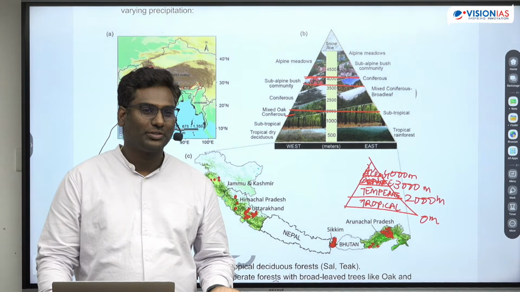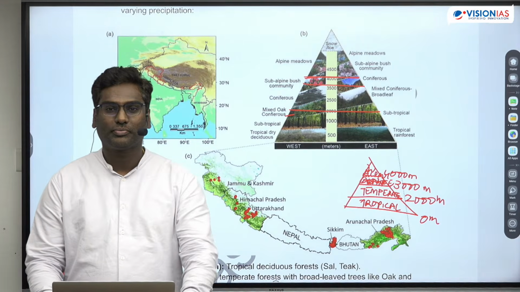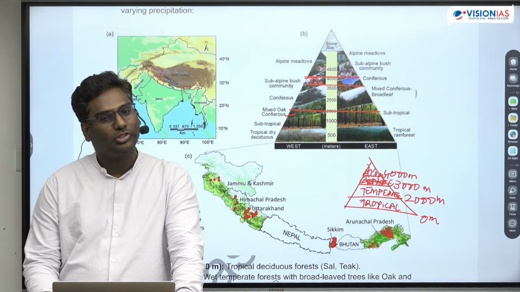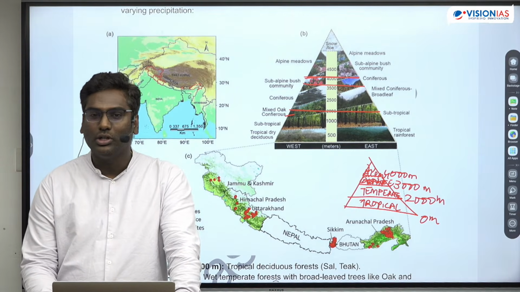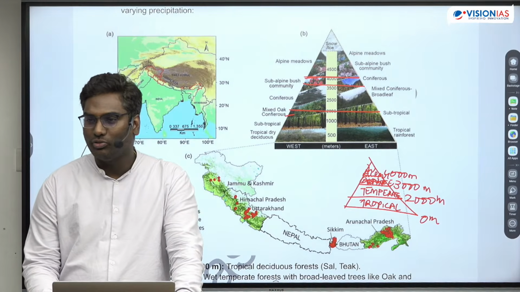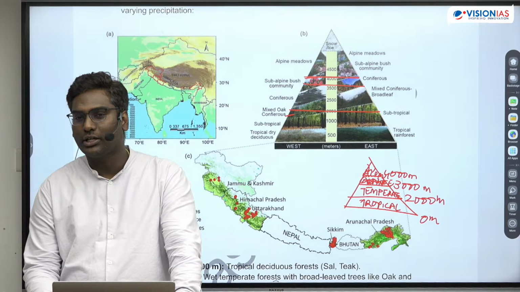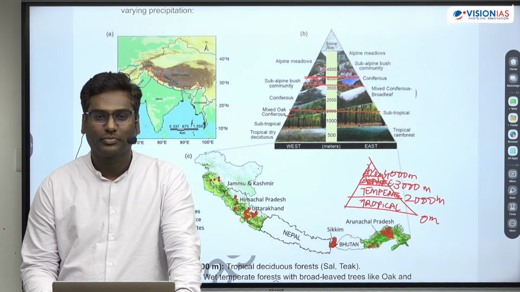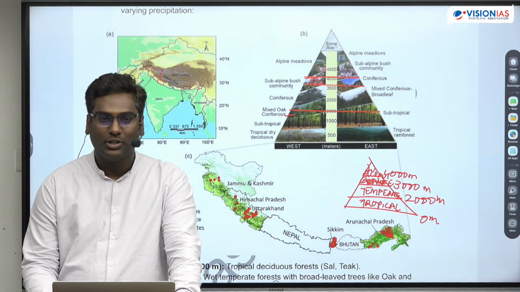Mangrove vegetation. Okay, mangroves are called halophytes. What do you mean by halophytes? Salt-tolerating species. Okay, so I'll give you one statement, you tell me right or wrong. These halophytes, mangrove forests, are found distributed in the intertidal zones. That's the first statement.